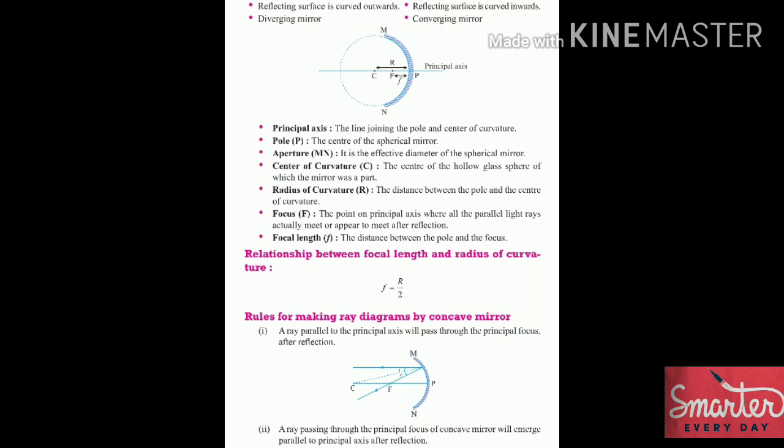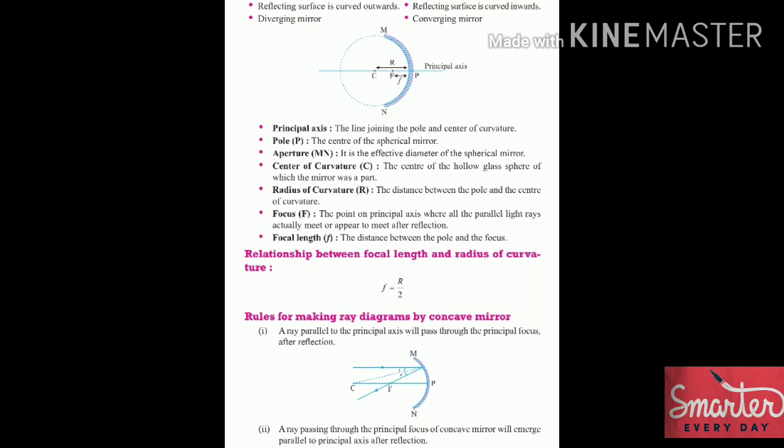Focus, represented by F, is the point on the principal axis where all the parallel light rays actually meet or appear to meet after reflection. What is focal length? Represented by f, let us see. The distance between the pole and the focus is the focal length. Now the relationship between the focal length and the radius of curvature is f is equal to R upon 2, which means the focal length is half of the radius.